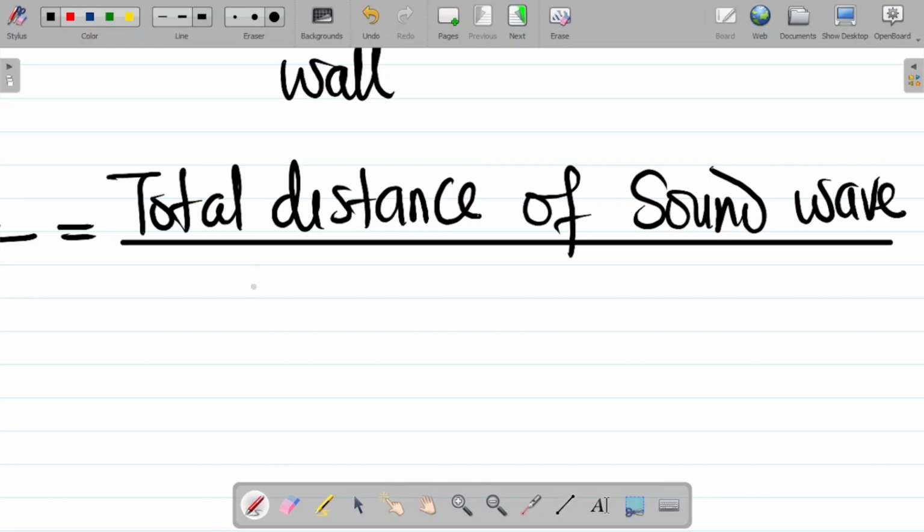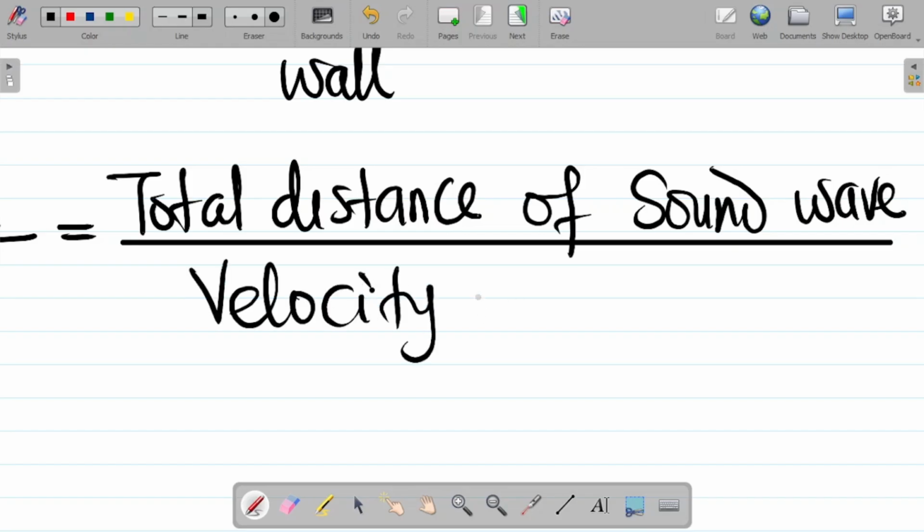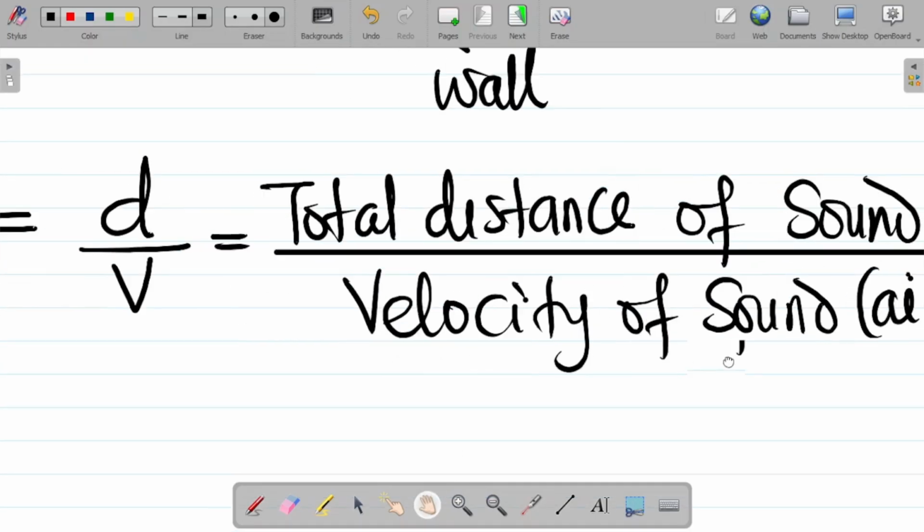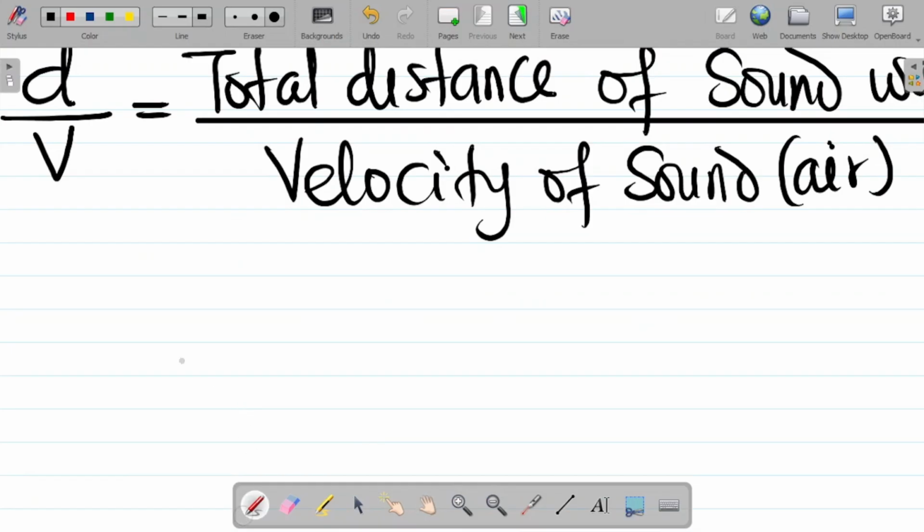Of course, the boy is shouting in air. So with this, we can say that the time t is equal to, let's go back to our diagram.